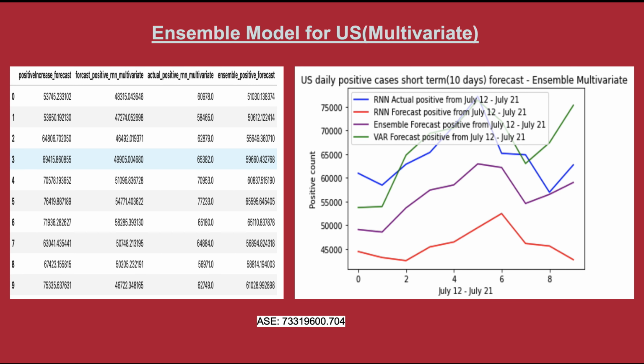For the ensemble model, I have combined the best predictions from VAR and RNN models. We can see the ensemble predictions in purple, whereas the actual values are in blue. The RNN forecast is in red and the VAR forecast is in green. We can confidently say that the ensemble model is performing better than the other models.